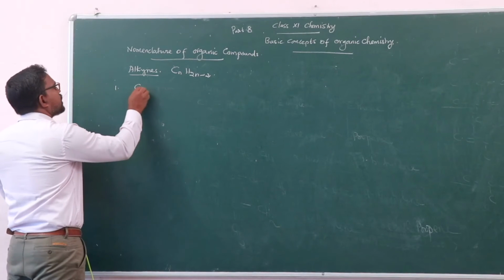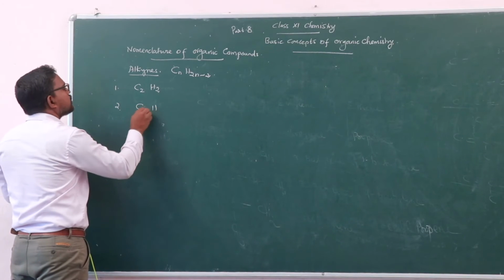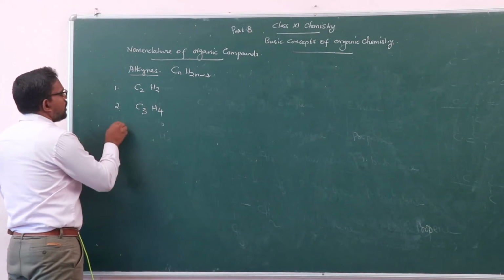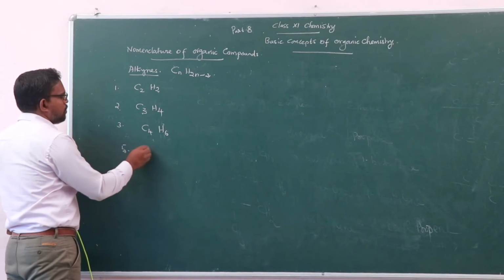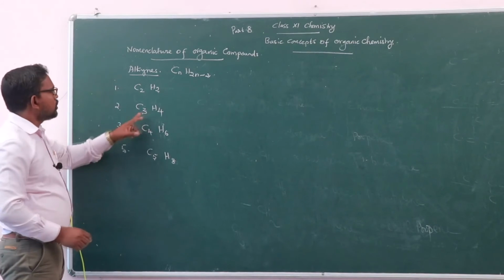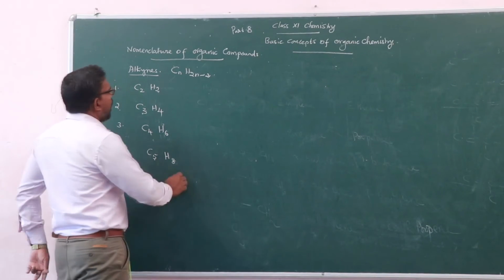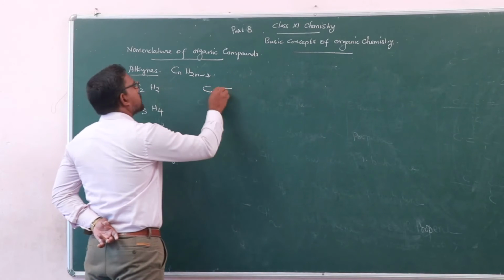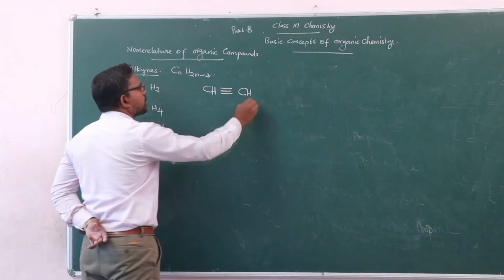The first member is C2H2. Second member C3H4. Third member C4H6. Next member C5H8. The first member is C triple bond C, with one hydrogen here and one hydrogen here.